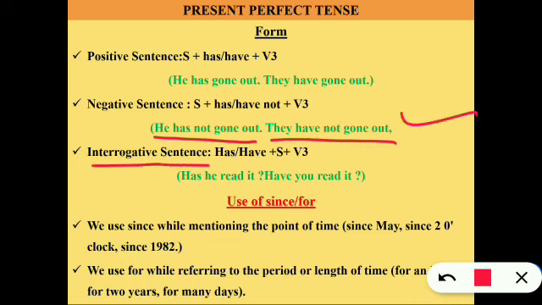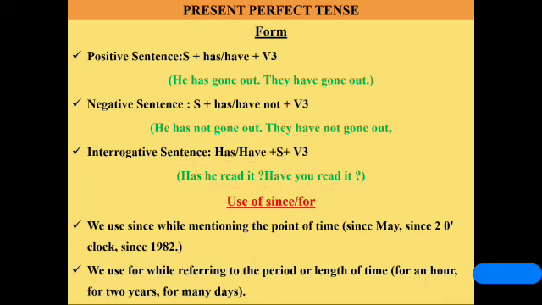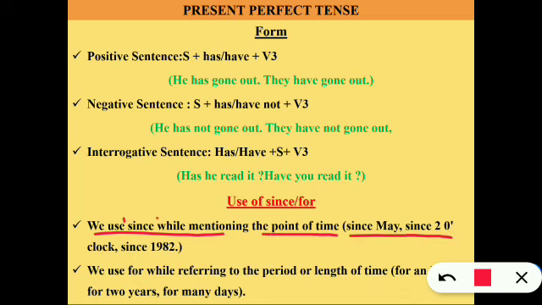Interrogative sentences. Here we use has or have plus subject plus V3. Has he read it? Have you read it? Okay. You all have to keep a few things in mind. We use since while mentioning the point of time: since May, since 2 o'clock, since 1982.